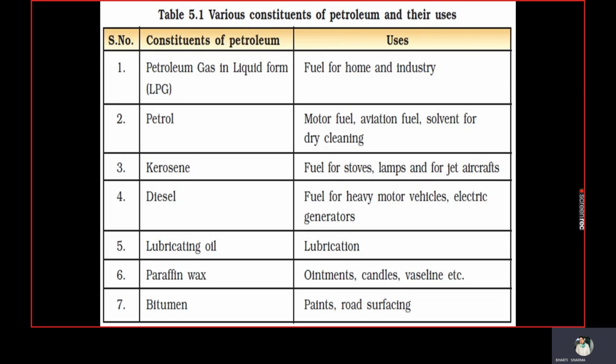And next, 5, 6, 7 are the byproducts or residue of refining. The lubricating oil is first, which is used in lubrication. Next is paraffin wax: ointment, candles, Vaseline, which we use in homes in winters. In fact, many ointments used in homes, crack creams and different types of butters, the base used in all of these is basically paraffin wax.